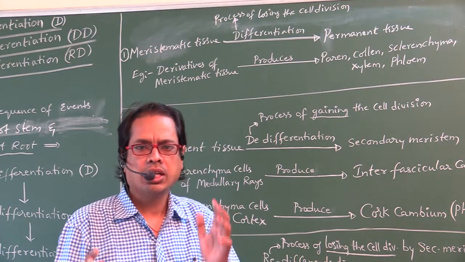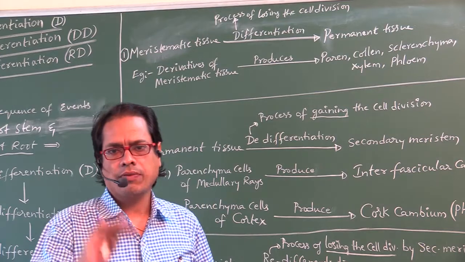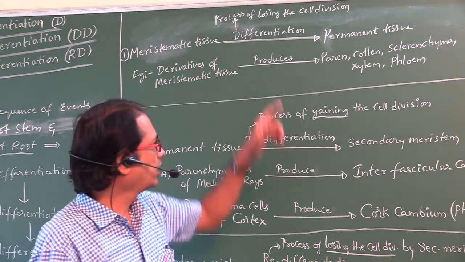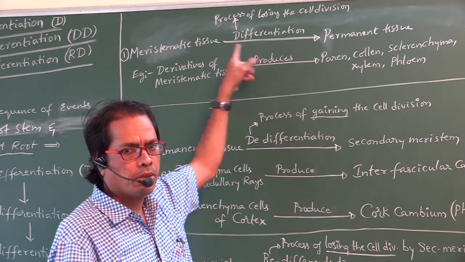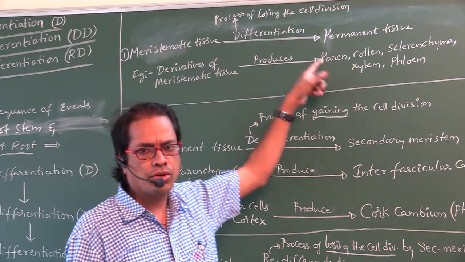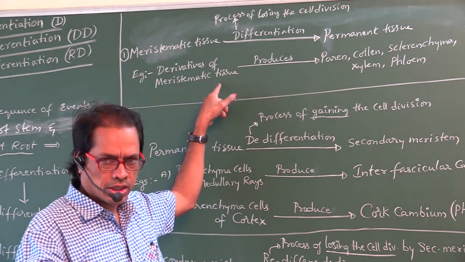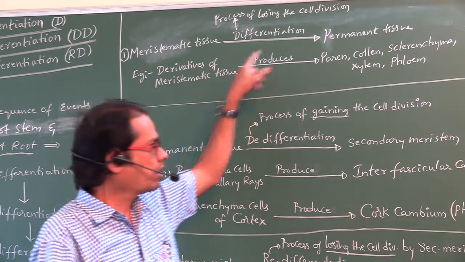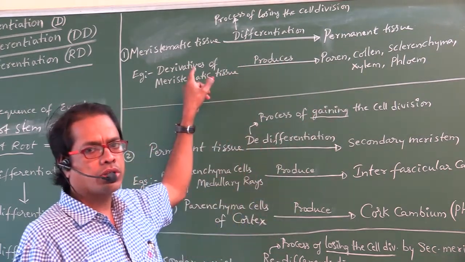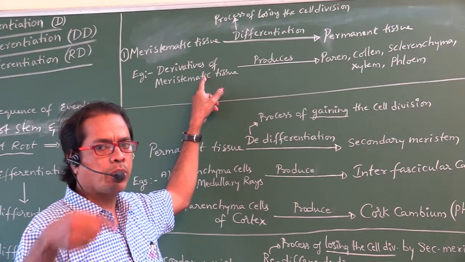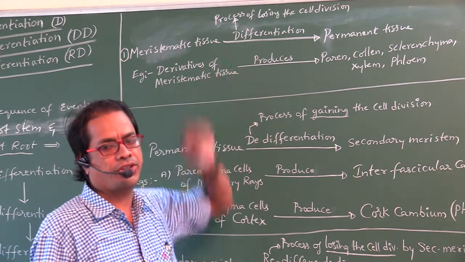These are all the tissues found in the primary plant body. They are all formed by which process? Differentiation. What does differentiation mean? Meristematic tissue converts into permanent tissue. The process of losing the capability of cell division by meristematic tissue is called differentiation.